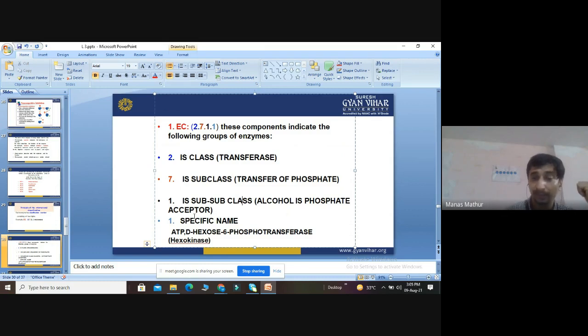So what is the name? ATP:D-hexose 6-phosphotransferase. So it is called hexokinase. ATP means it is doing a transfer of phosphate. What is the subclass? Alcohol as phosphate acceptor, and then the specific number. 2.7.1.1 is called ATP:D-hexose 6-phosphotransferase, which is called hexokinase.